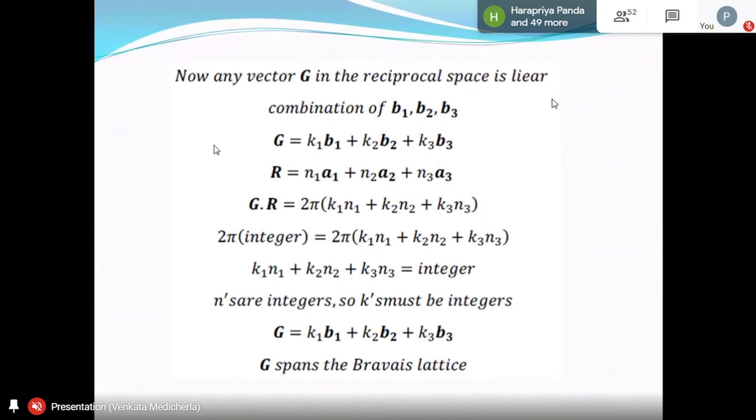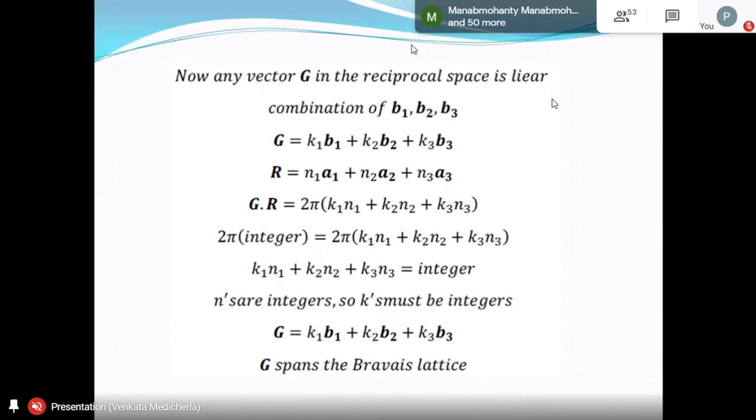Okay. Now we know already the Bravais lattice vector is n1a1 plus n2a2 plus n3a3. That is our Bravais lattice basically. If you take g dot r, suppose first we multiply k1 n1 into b1 dot a1. What is b1 dot a1? That is 2 pi. So 2 pi into k1 n1. Similarly, k2 n2, b2 dot a2, that is 2 pi. The 2 pi factor will come from k3 n3 into b3 dot a3, that is also 2 pi.